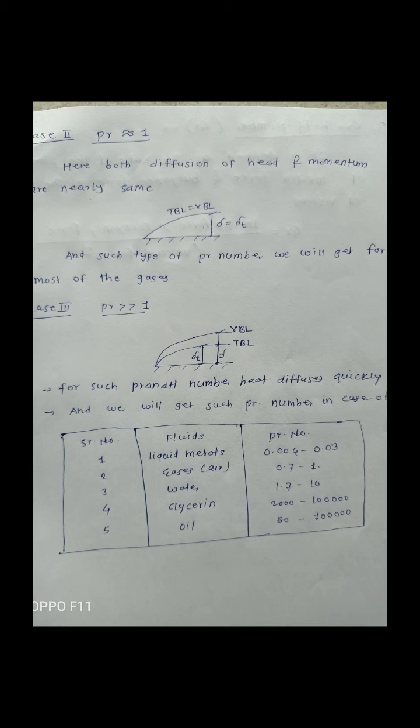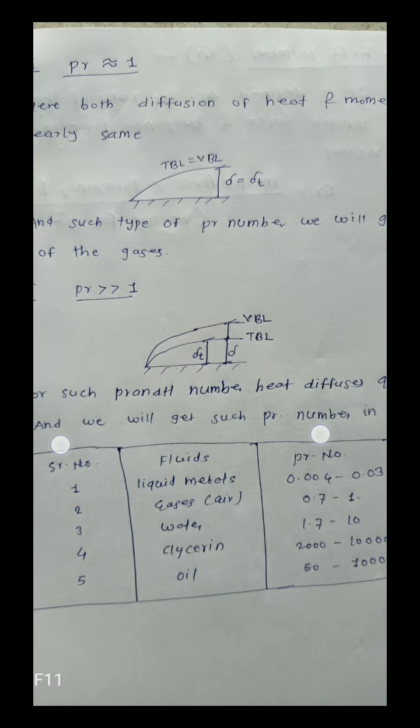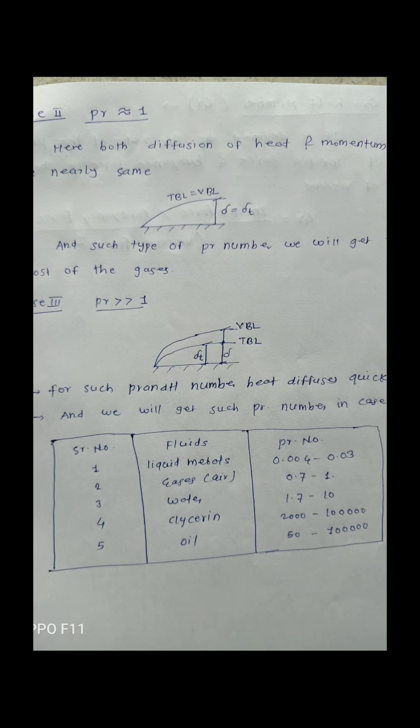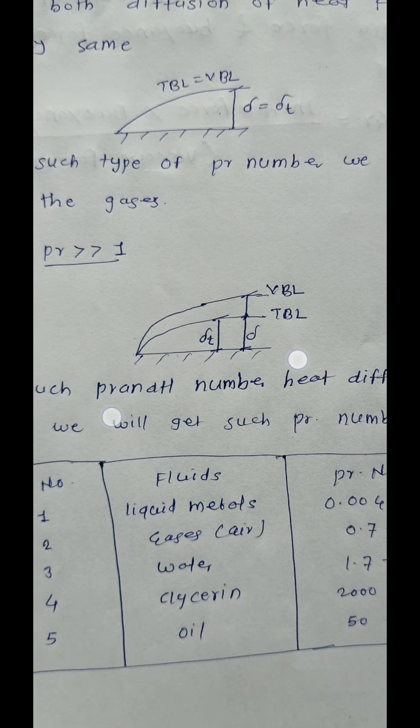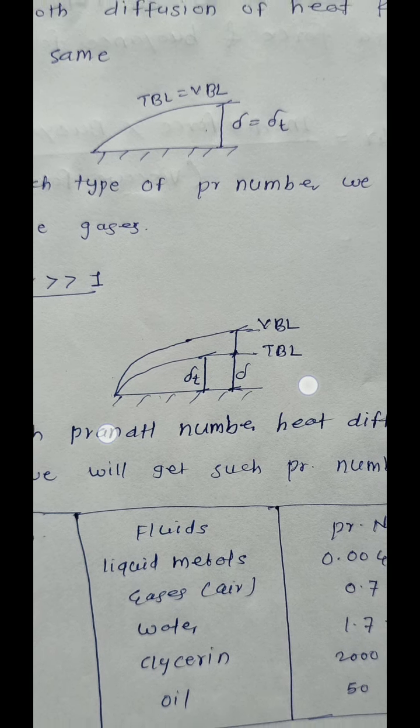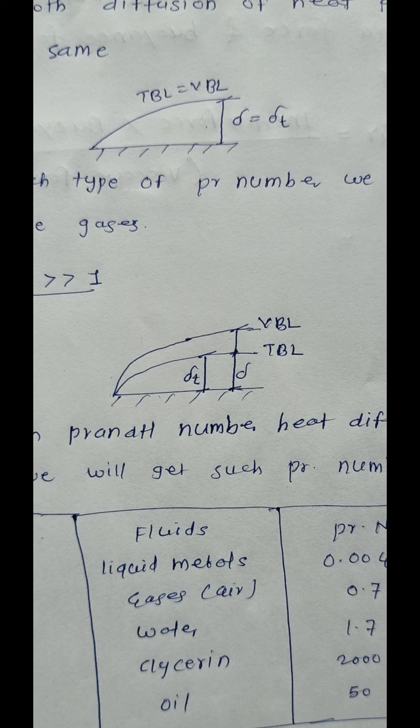Diffusion of the momentum. Heat diffusion rate is higher as compared to the momentum diffusion. And what about the velocity boundary layer thickness and thermal boundary layer thickness? In this case, velocity boundary layer thickness is higher as compared to the thermal boundary layer thickness. So from this diagram, if Prandtl number is greater than 1, at that time velocity boundary layer thickness is higher as compared to the thermal boundary layer thickness.